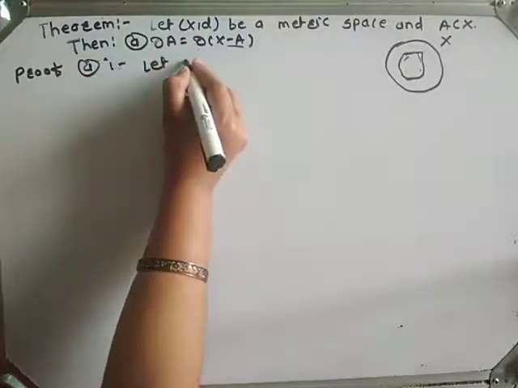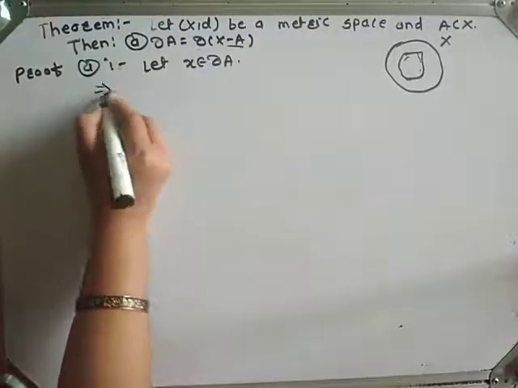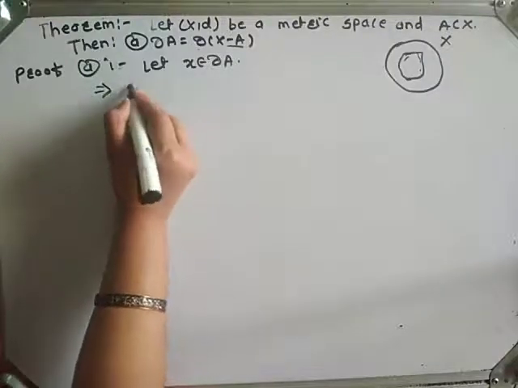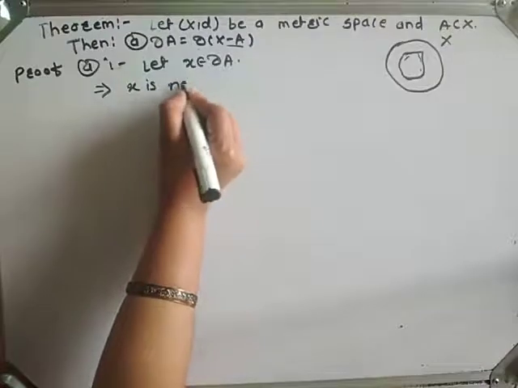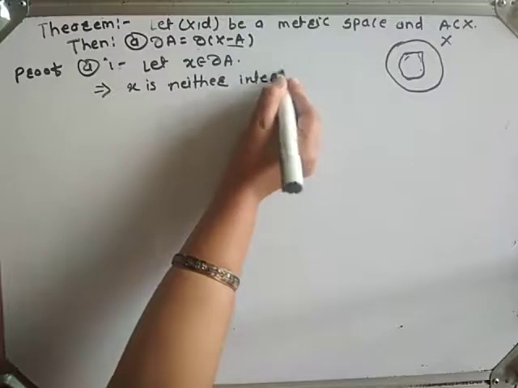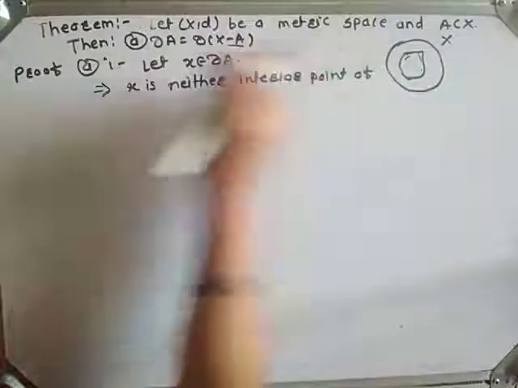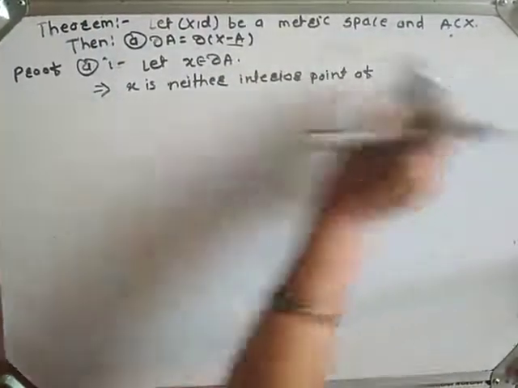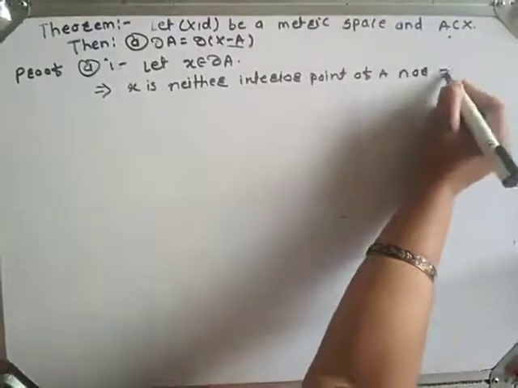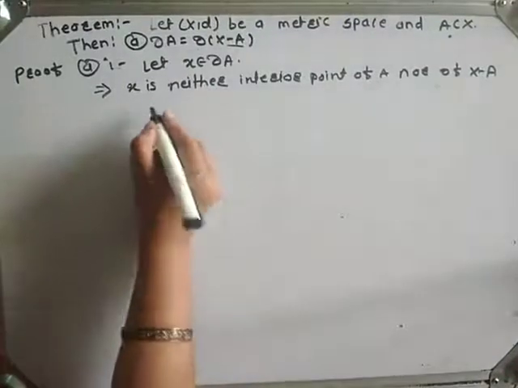Let x belong to boundary A. That implies x is neither an interior point of A nor of X minus A, by definition of boundary point.